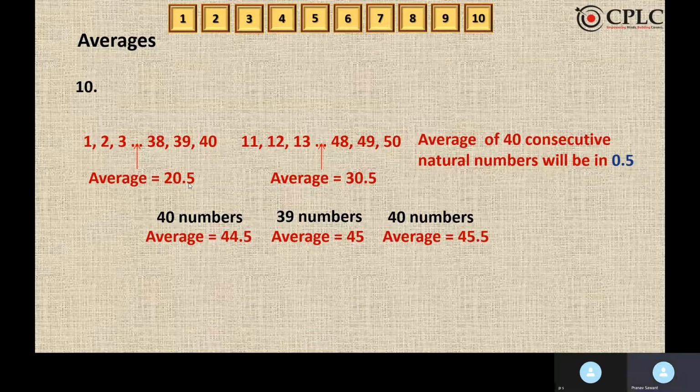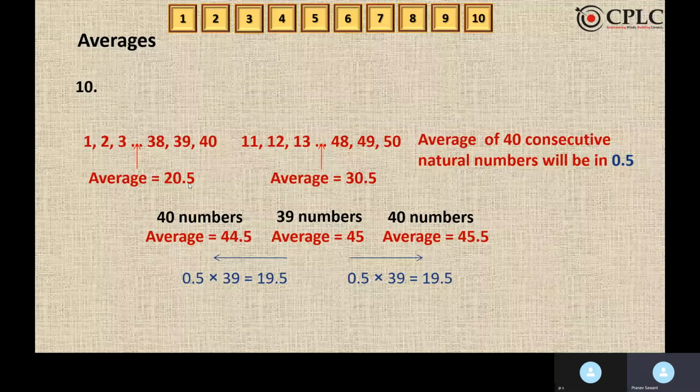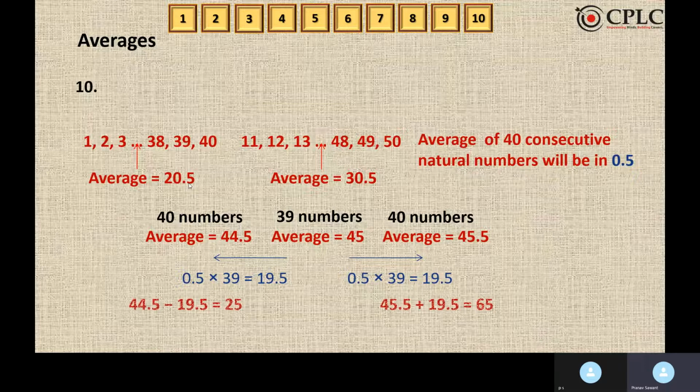So, 40 numbers average is 44.5. We can definitely find out the number. Similarly, 40 numbers average is 45.5. We can definitely find out the number. So 0.5 into 39 numbers will give us 19.5, whereas 0.5 into 39 numbers is still giving us 19.5 only. So in the first case, we have to subtract. So 44.5 minus 19.5 will give us 25.